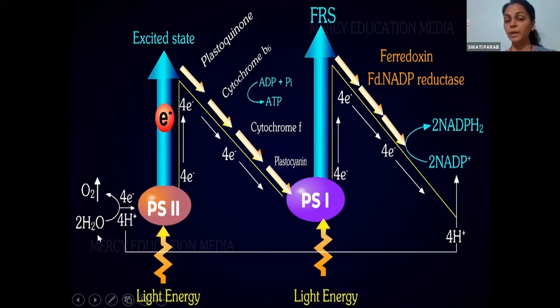Here you can see there is splitting of water molecule. So by accepting this hydrogen, NADP gets converted to NADPH2. Clear? And oxygen is released. So this is called non-cyclic photophosphorylation. In non-cyclic photophosphorylation, both the photosystems are involved, and here you are getting two byproducts. One byproduct is NADPH2, which will be used further for the reduction of carbon dioxide to form carbohydrates. And the second product formed here is oxygen. So in this way, the light reaction completes. Okay. So write down this non-cyclic photophosphorylation and the diagrammatic representation for the same.